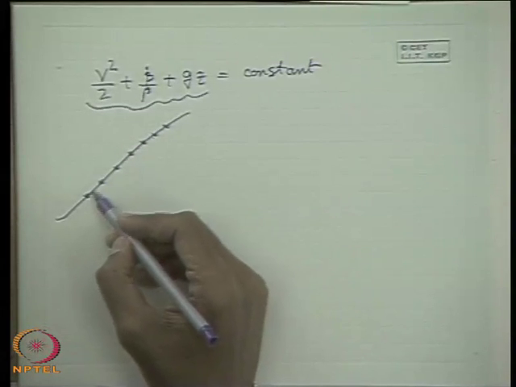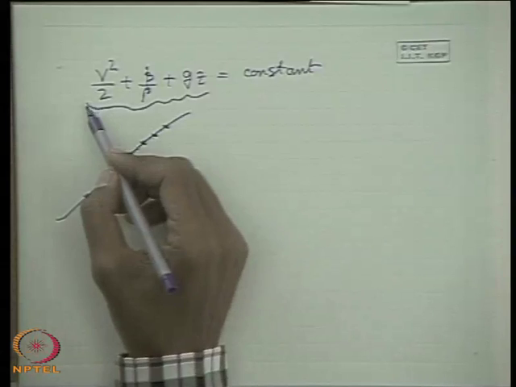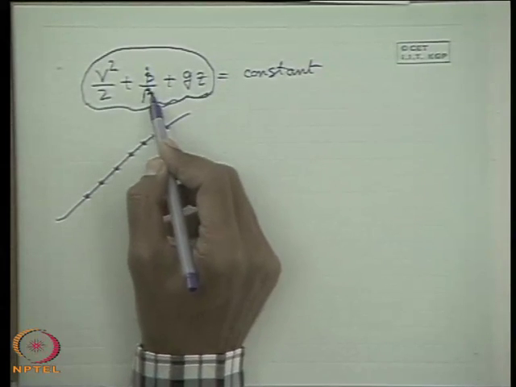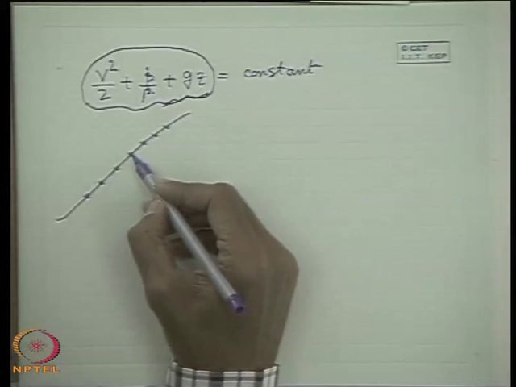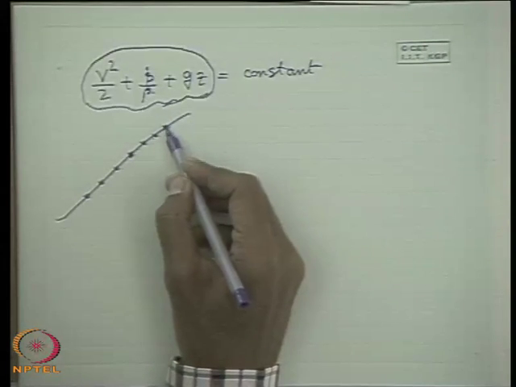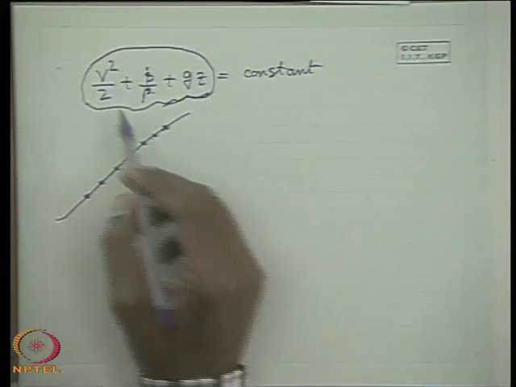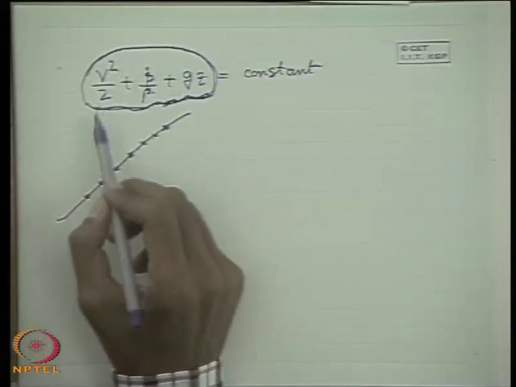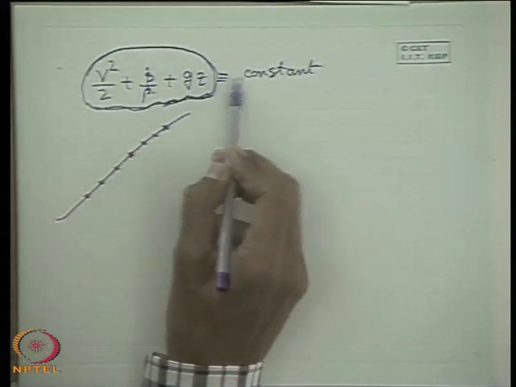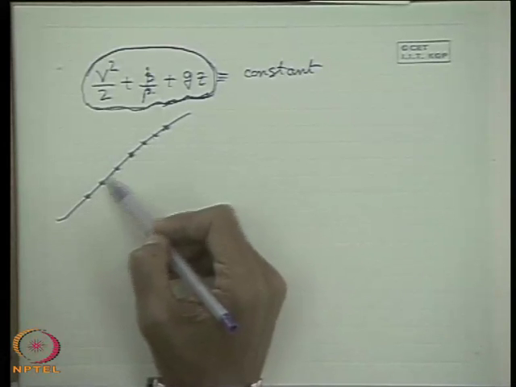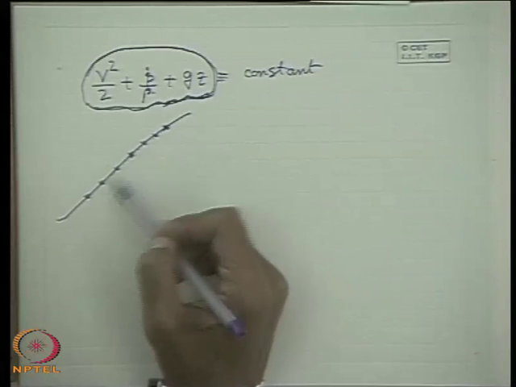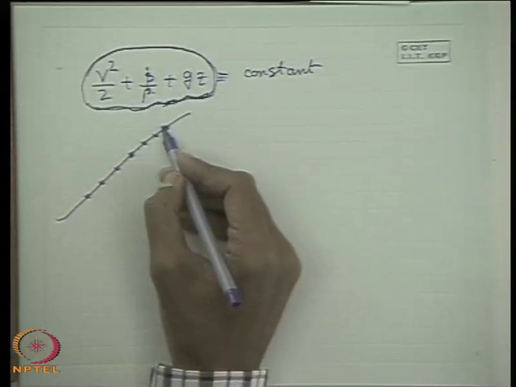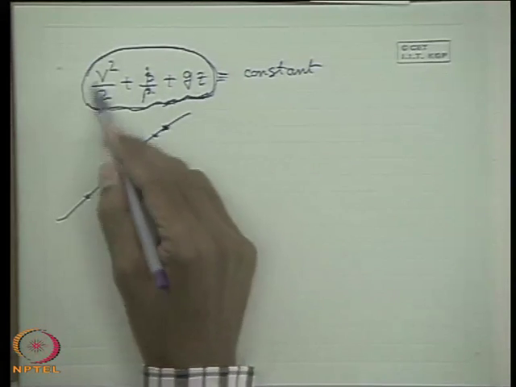But if the fluid friction comes into consideration, we cannot always say the total mechanical energy will remain constant, because a part of the mechanical energy will be degraded via friction in terms of intermolecular energy. We can tell from common sense which we have read at school level, that total mechanical energy may not be constant in a frictional system, because friction will incur certain losses, that means some part of the mechanical energy will be converted to another form of energy, intermolecular energy. So, this will not remain constant.